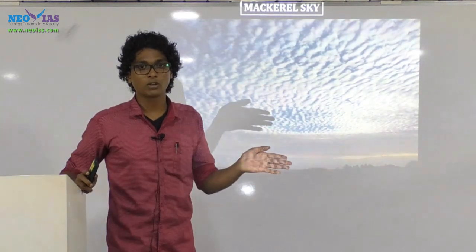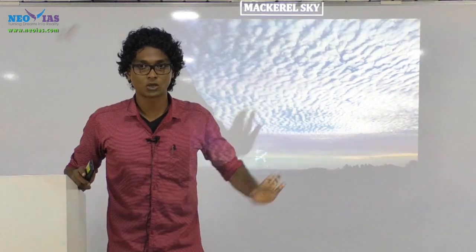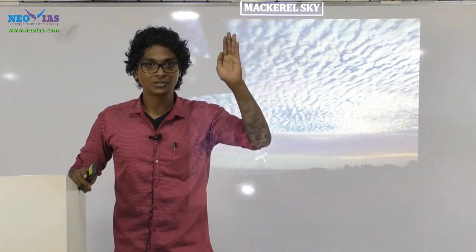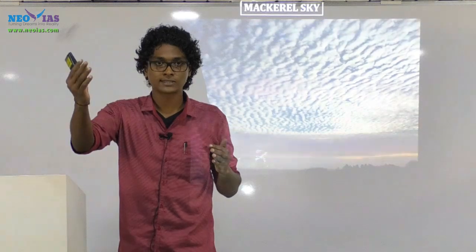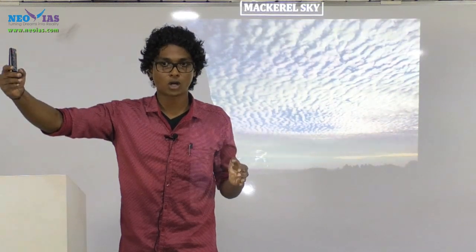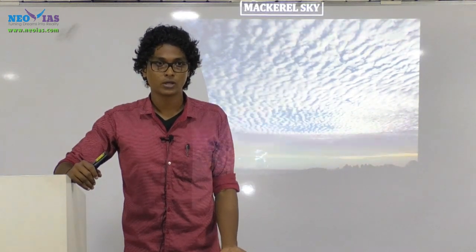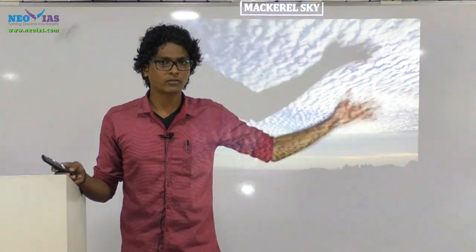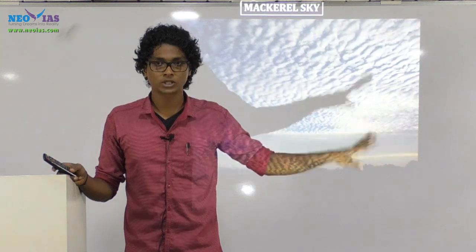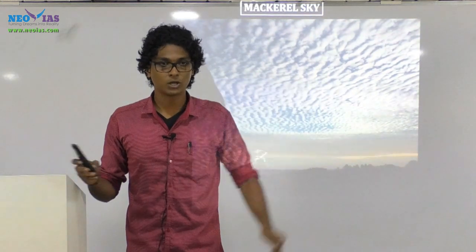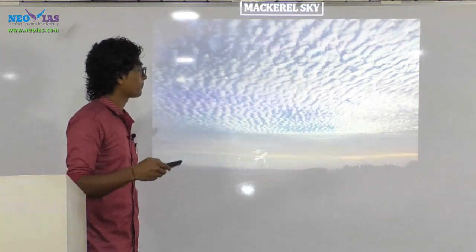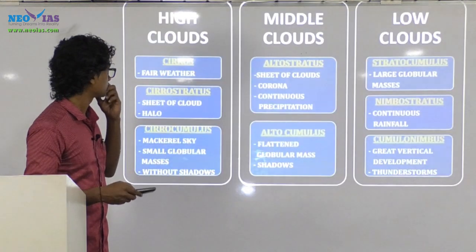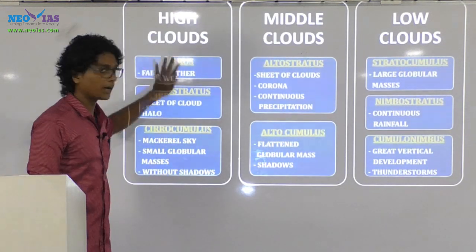So you can expect some pair-matching questions related to this topic. Three kinds of clouds will be given on one side, and on the other side halo formation, corona or mackerel sky will be there. You should be able to identify which cloud mackerel sky is a property of, cirrocumulus or cirrostratus. Cirrocumulus. Fine. So this is all about high clouds.